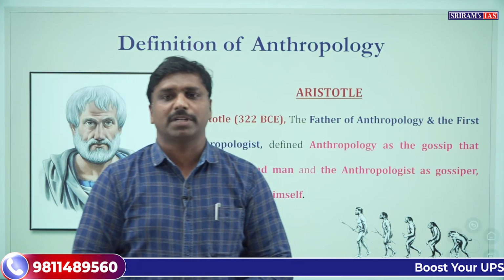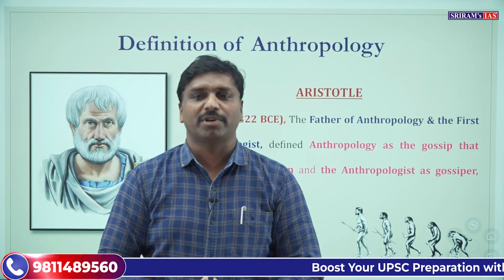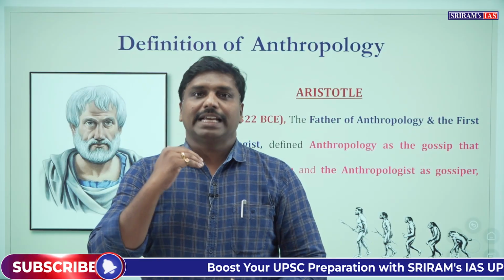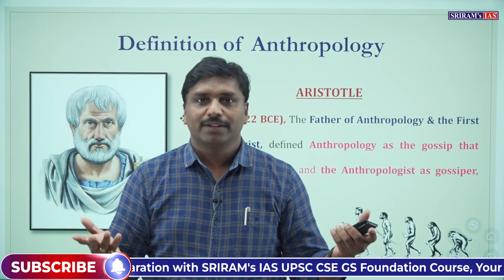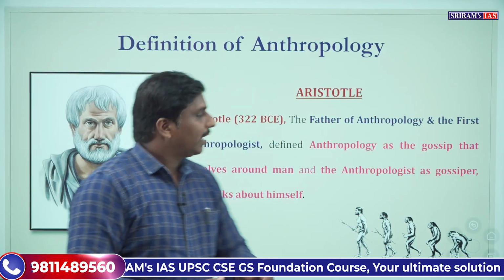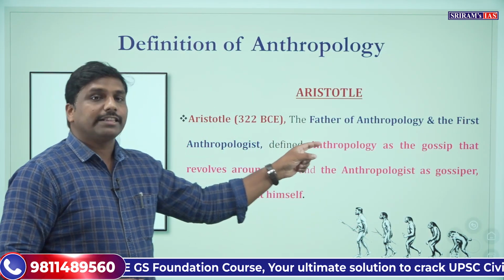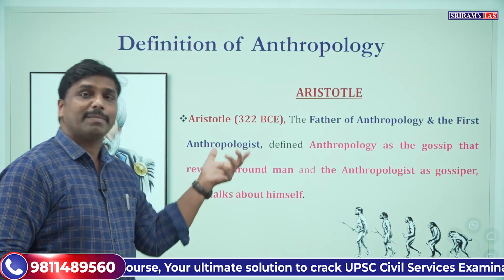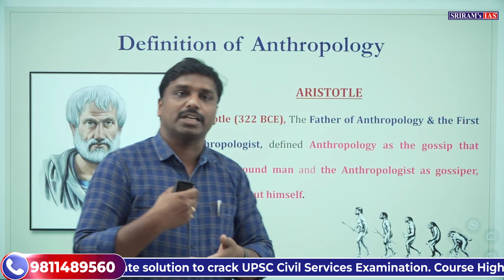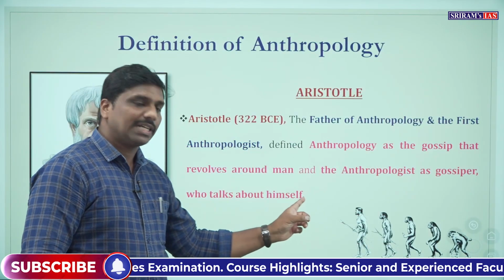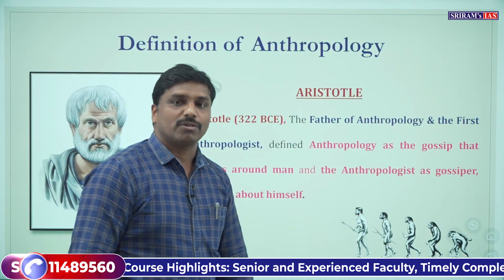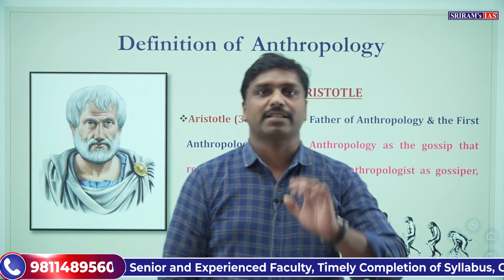So try to just remember what we do here. In simple fashion, in anthropology we will be systematically studying about man, isn't it? Here Aristotle says that anthropology is the gossip that revolves around man, because the anthropologist is nothing but a human being. He is talking about himself, so he is the gossiper who talks about himself. So that's how Aristotle defined it. I hope it is clear for you now.